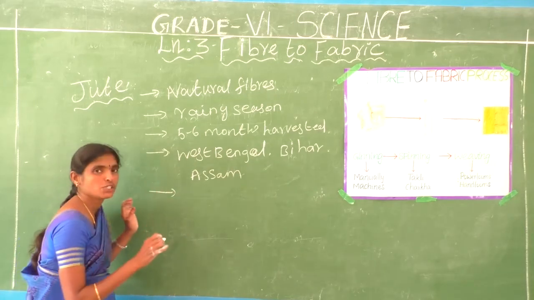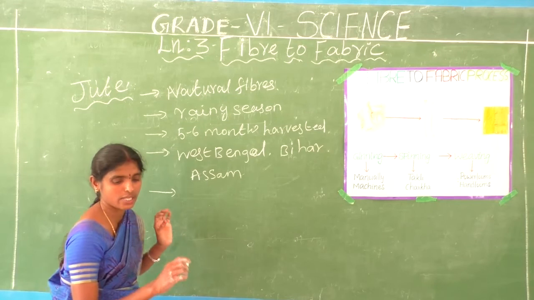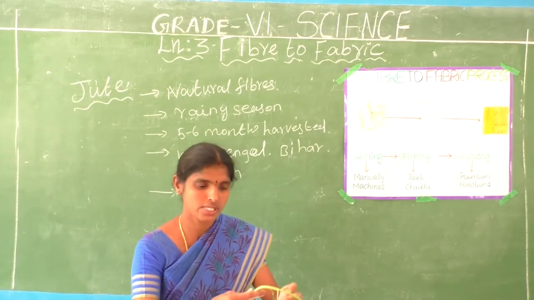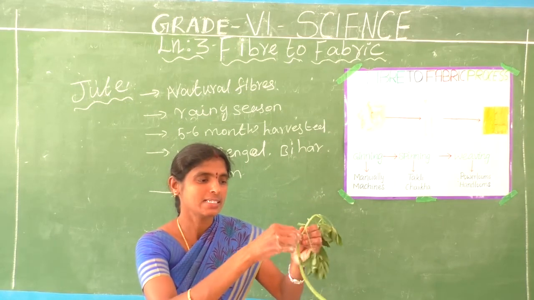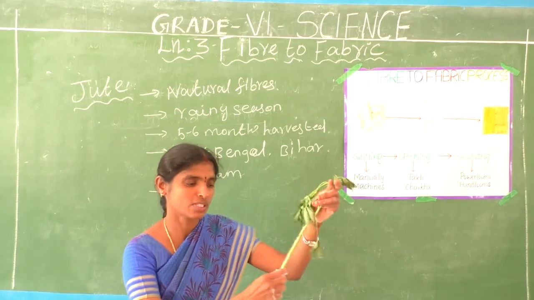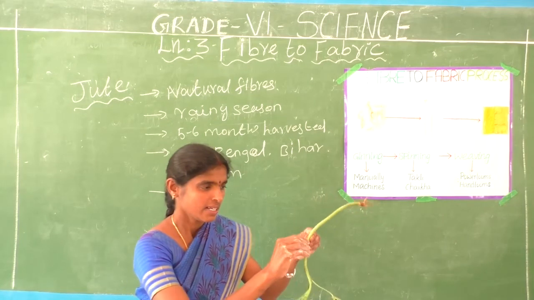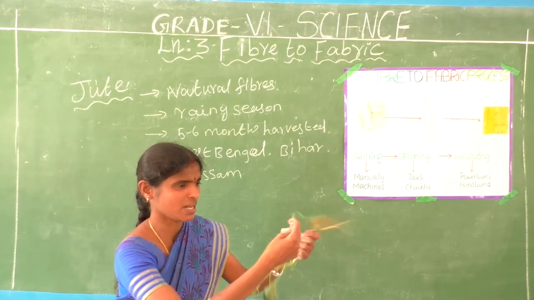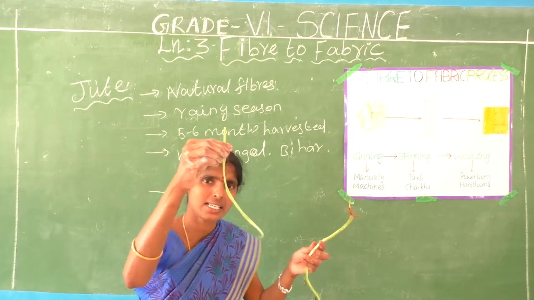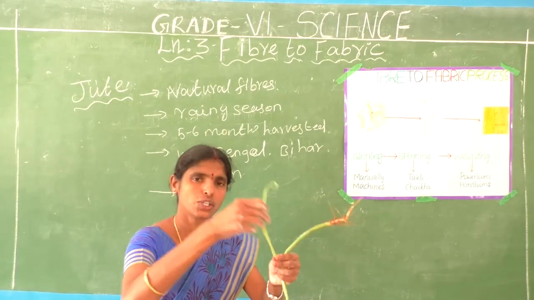Okay, we get the jute plant, the stem of the jute. Listen, see the example of the jute plant. This is the stem of the jute plant. Then remove the stem of the jute.